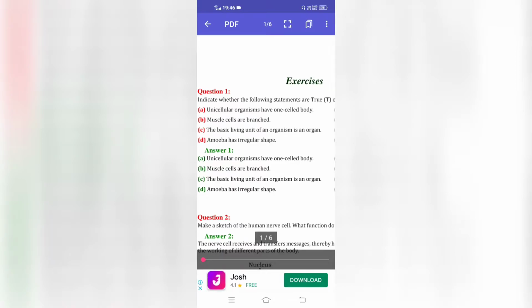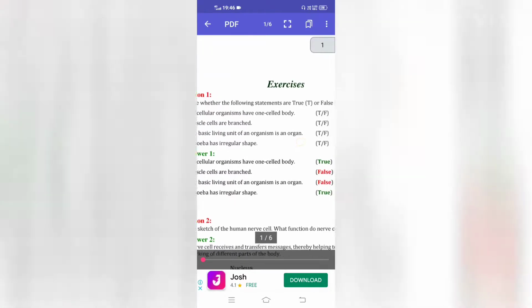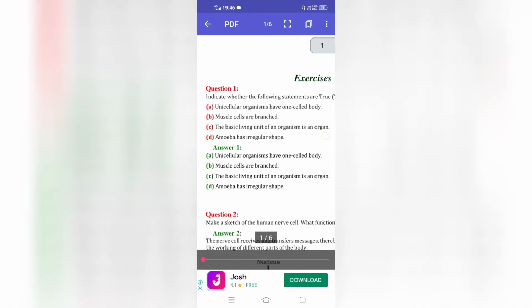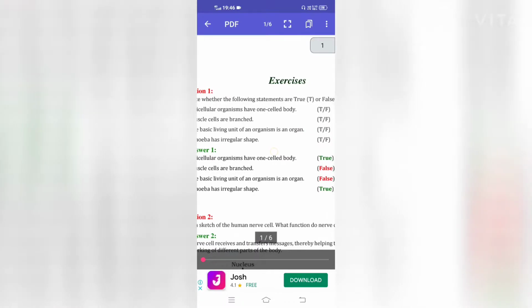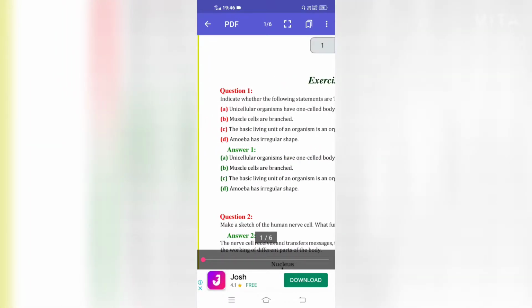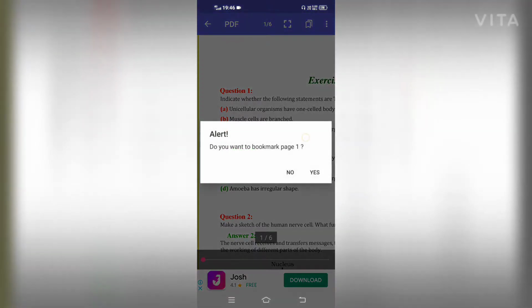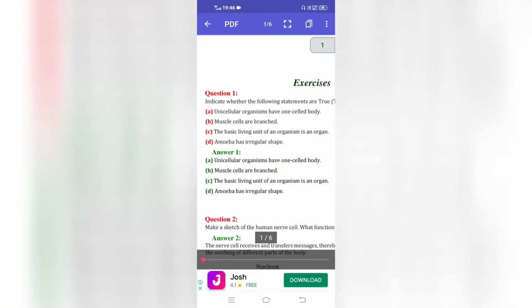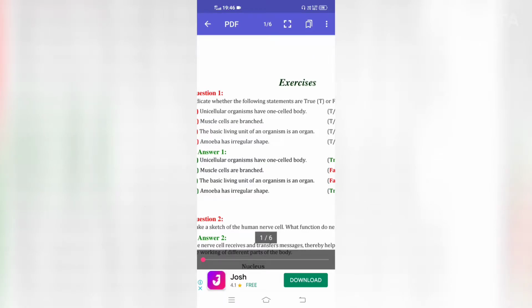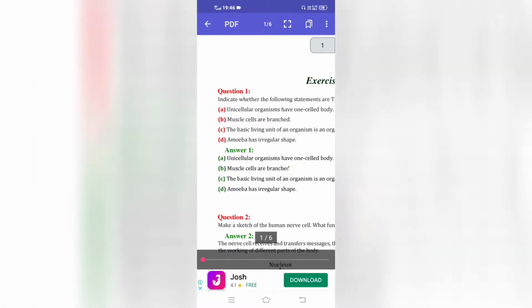Lesson number 8, Science, Class 8th. First question is, indicate whether the following statements are true or false. Unicellular organisms have one celled body. Muscle cells are branched. The basic living unit of an organism is an organ.